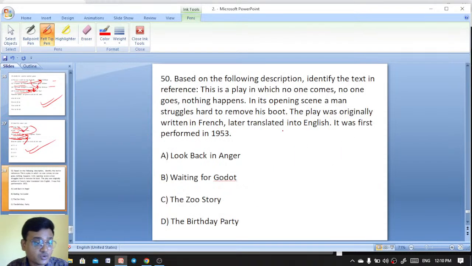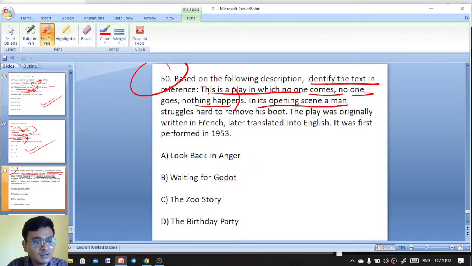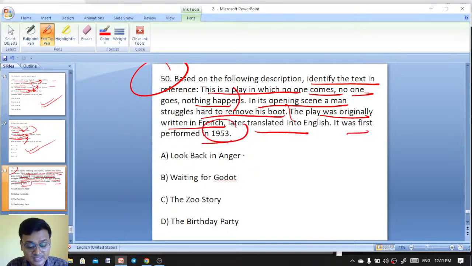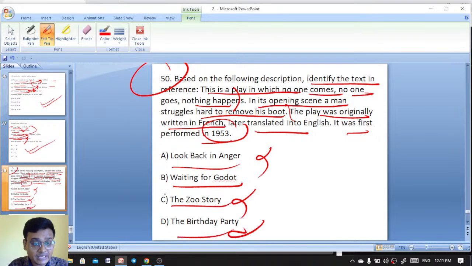Next question. This is the last question probably. Based on the following descriptions, identify the text in reference. This is a play in which no one comes, no one goes, nothing happens. In its opening scene, a man struggles hard to remove his boot. The play was originally written in French, later translated into English. It was first performed in 1953. Everyone knows it. This is a very easy question. Look Back in Anger, The Caretaker, The Birthday Party, Waiting for Godot.